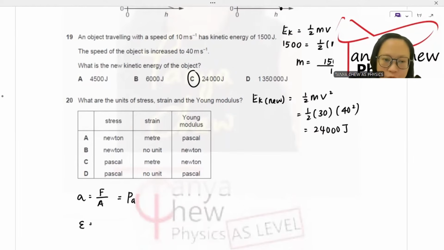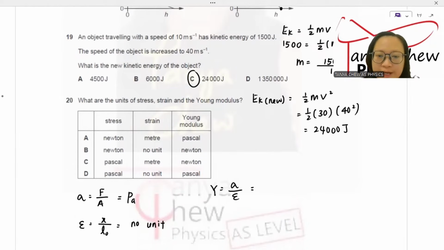Strain, this is a symbol of strain. It is being defined as extension over original length. Extension is measured in meter. Original length is measured in meter as well. So no unit for strain. Young modulus depends on stress divided by strain. Since strain has no unit, Young modulus would take the unit of stress. So the answer is D.